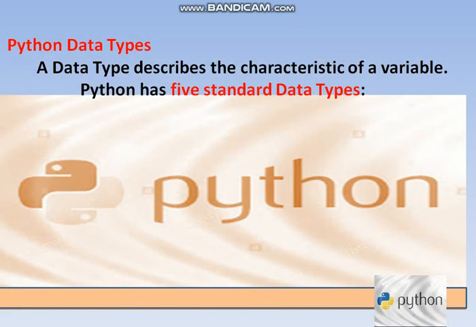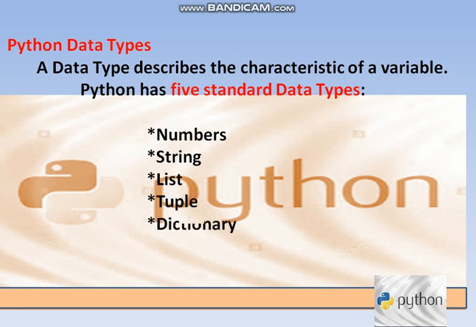Python data types. A data type describes the characteristics of a variable. Python has 5 standard data types: numbers, string, list, tuple, and dictionary. Numbers.